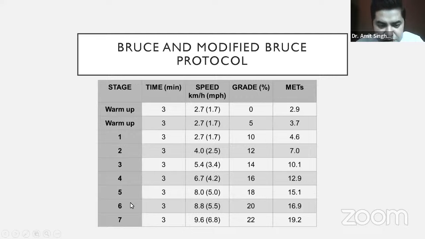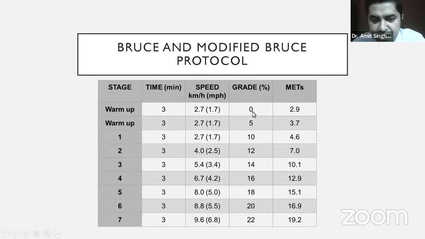It consists of 7 stages, as you can see. And if you can see in the time column, the time written is 3 minutes. So there are 7 stages of 3 minutes. That comes to 21 minutes. And before that, there are two more stages called the warm-up stages. So if you can see the speed of the treadmill is gradually increasing right from the warm-up phase up till stage 7. Also, if you can see the fourth column, it is about the grade.